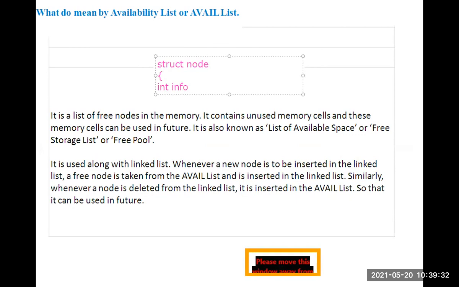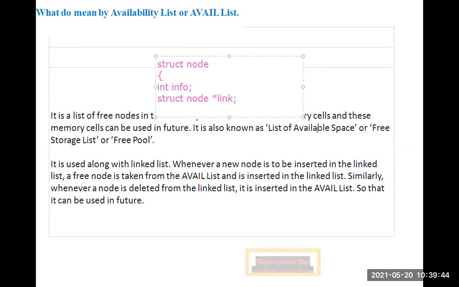Then next you have to give the name as struct node, and what value am I giving here? Here, link. Okay, I am giving what elements are present in the node. So one is info and one is link.